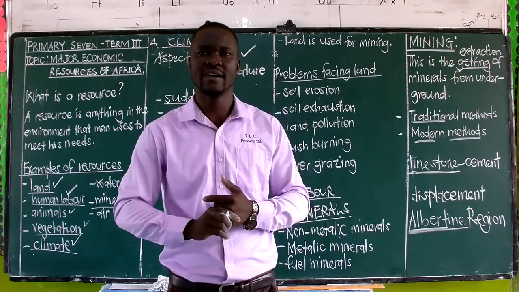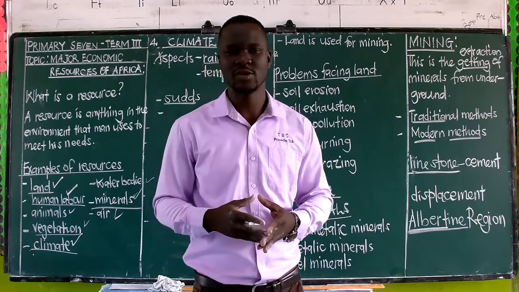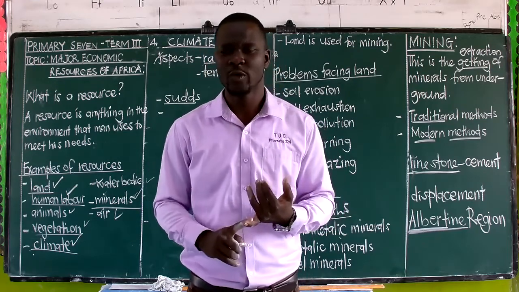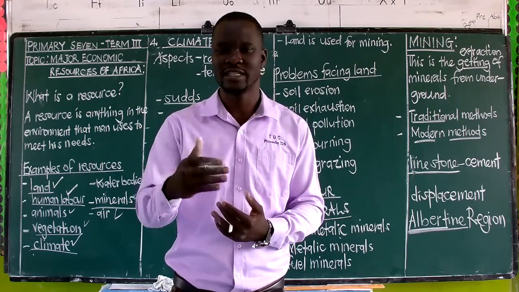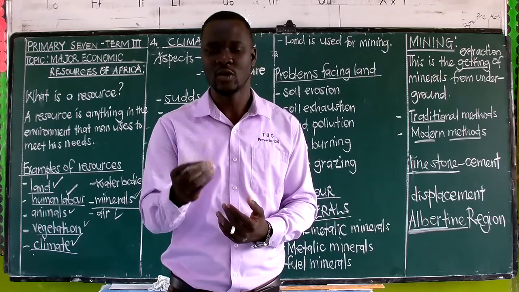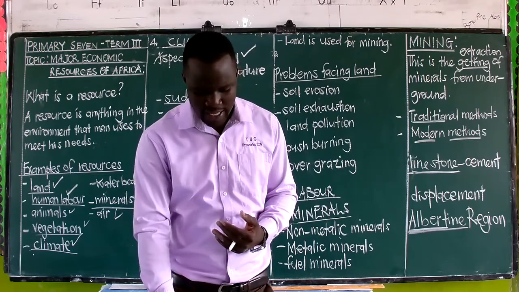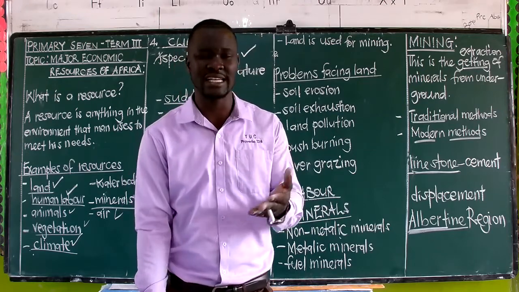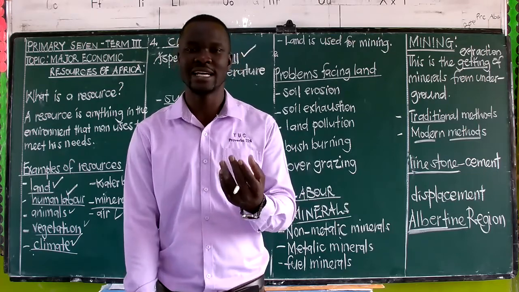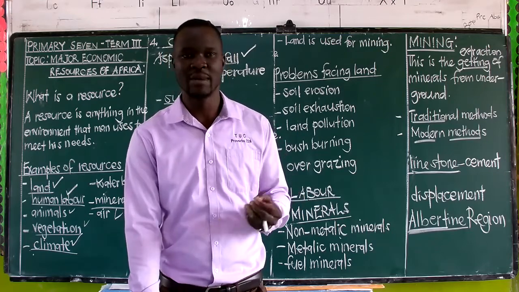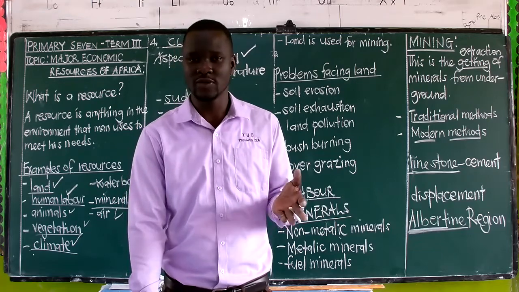Then we also have other importance of water bodies, like helping in rain formation. Of course, this is what we talked about right from primary 3. They help in the formation of rain, and that is what we call convectional rainfall. And then also we shall note that some of these lakes provide us with minerals. For example, we talk about Lake Katwe providing us with salt. Lake Magadi is also there, giving us soda ash, that we said is used for making glasses.